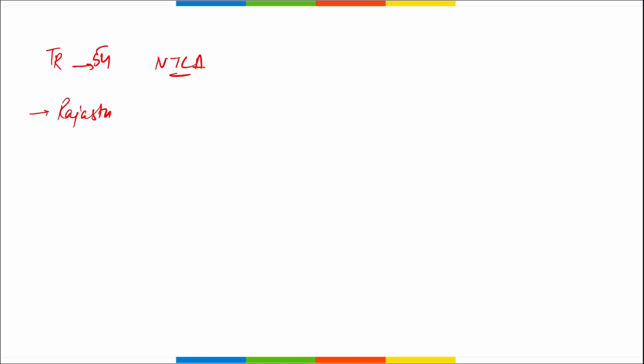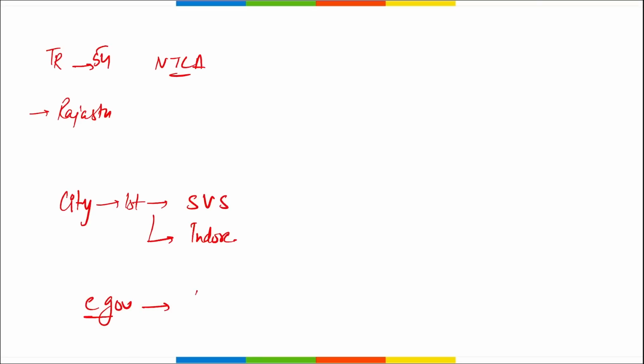Then which state or which city secured the first position in Swachh Vayu Sarvekshan 2023? It is Indore. Then apart from this, tell me, where was the 6th National Conference on E-Governance recently held? It was held in Indore. The 6th National Conference on E-Governance.